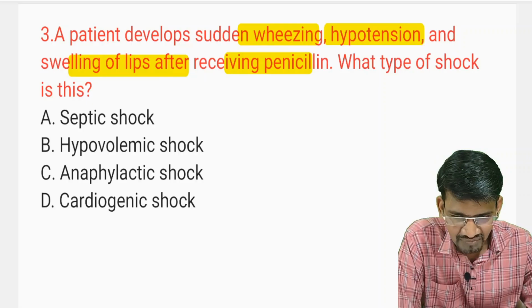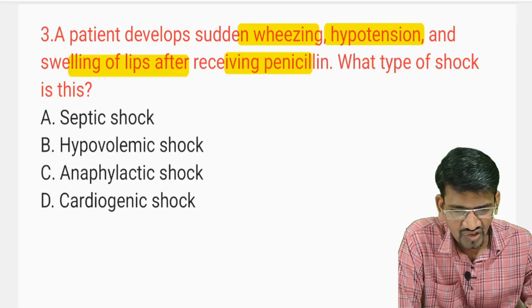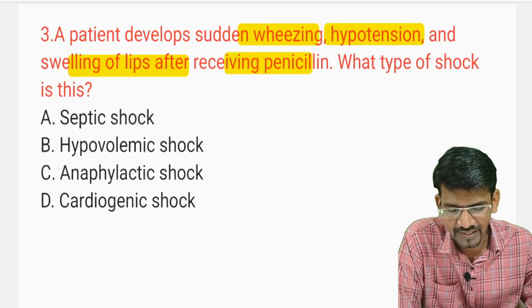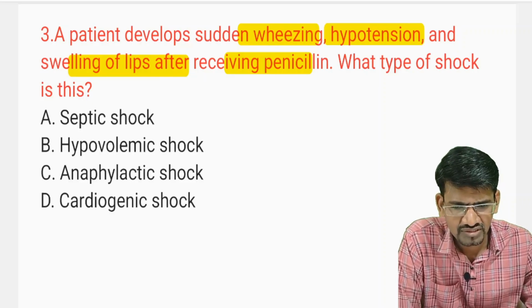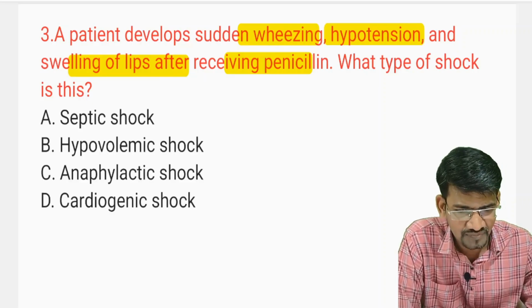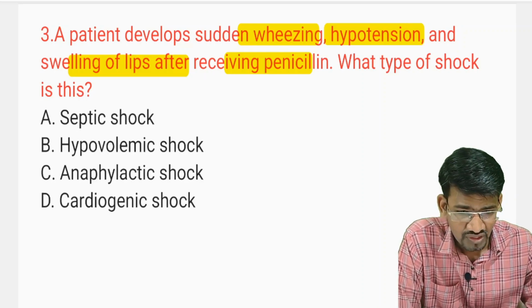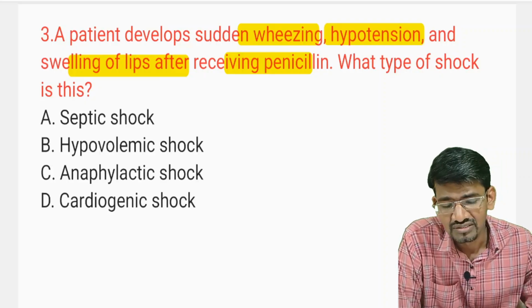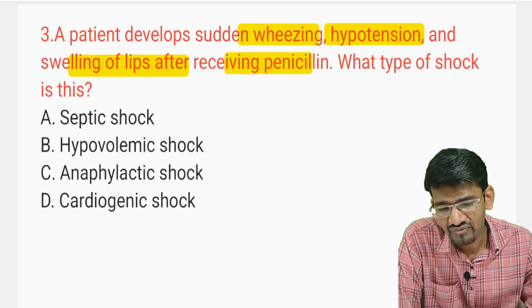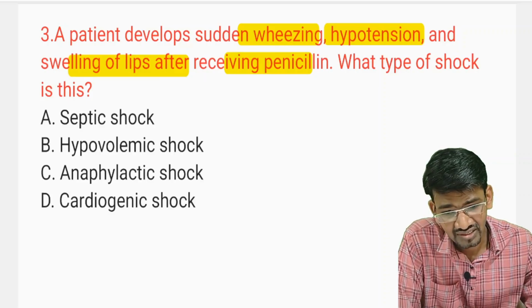Hypovolemia I have already explained. Then cardiogenic I have already explained in the second question. And the last option left is anaphylactic. You might have heard of anaphylactic reactions, or type 1 reactions. Hope you all studied in microbiology the type 1, type 2, type 3, type 4 hypersensitivity reactions.